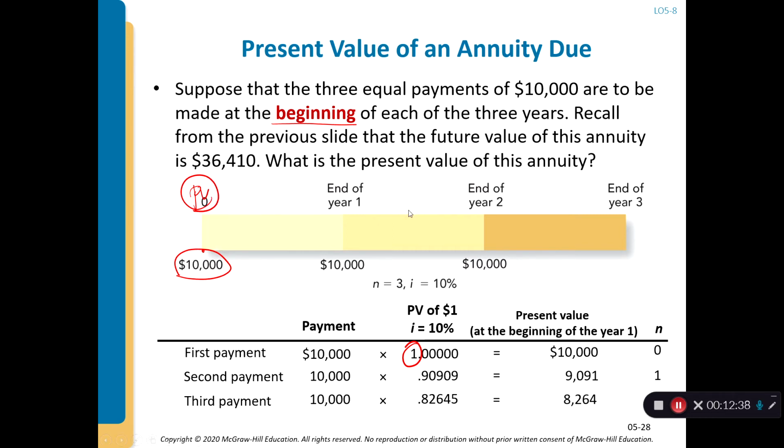This is what you need to pay attention to. The second payment only has a discounting period of n equals 1, and the third payment only has n equals 2. If you calculate each payment using the discounting table, you find that the annuity due present value factor is 2.73554.